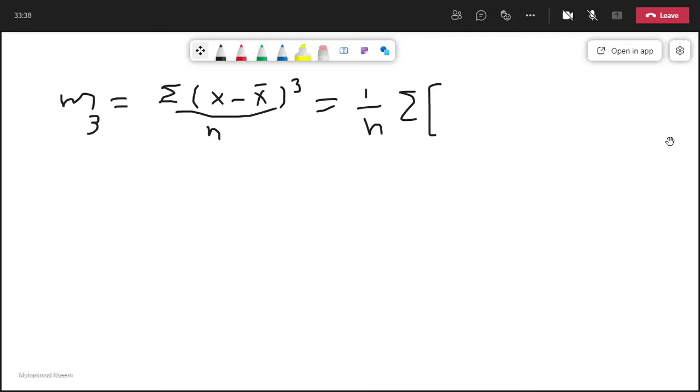We have x power 3 minus 3x square x bar plus 3x x bar square and minus x bar cube.